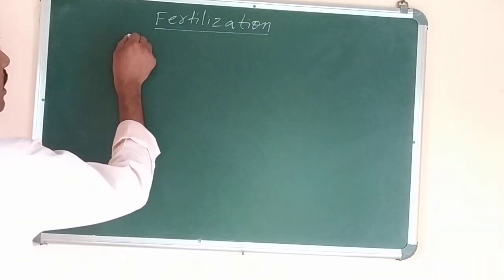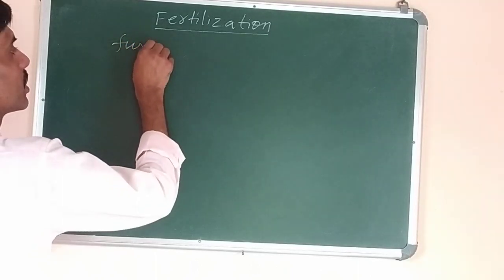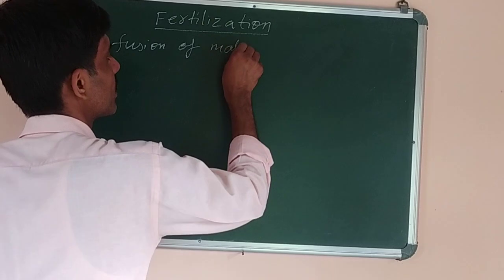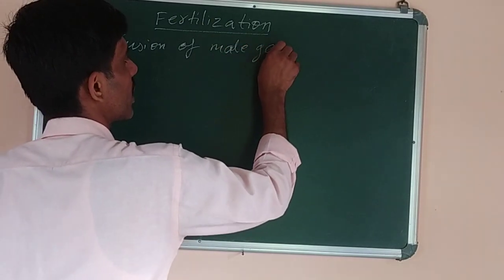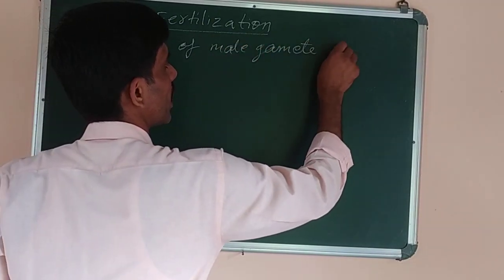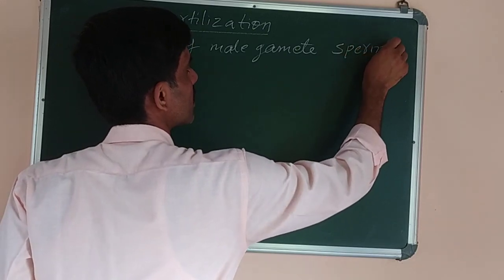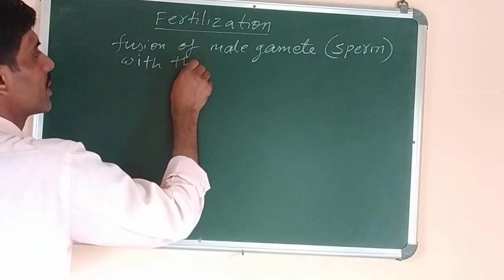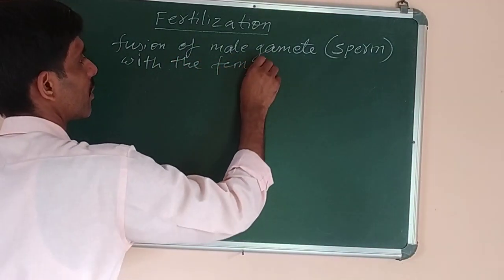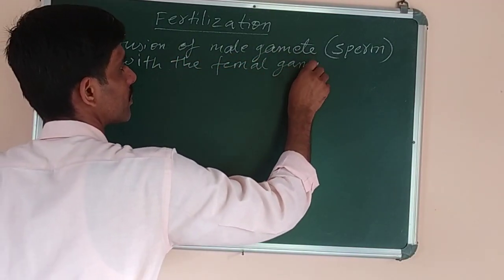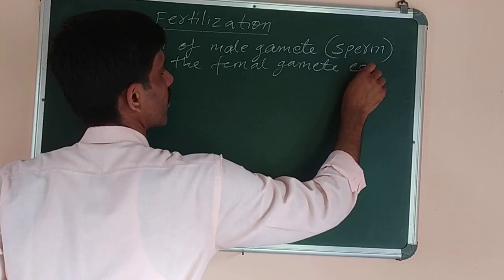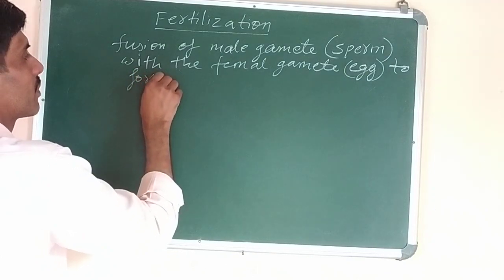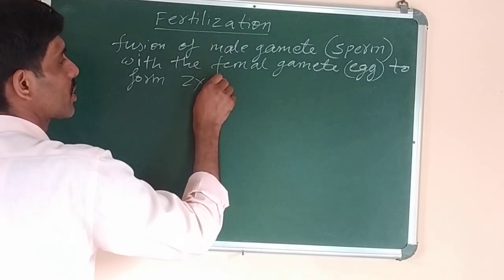It is the fusion, meaning mixture, of the male gamete, which is known as sperm cells, with the female gamete, which is called eggs. Once the fusion is done, it forms a cell which is called zygote.